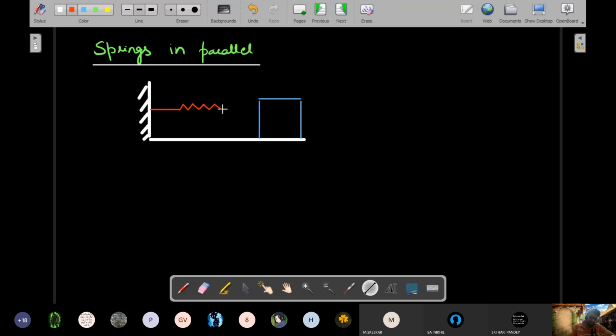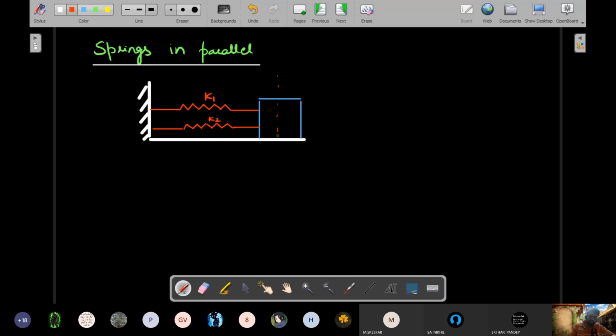So whether you see this symbol or the helical symbol in mechanics, you consider them to be springs only. In electricity and magnetism, this will become resistance and that will become inductance. But in mechanics, both of those are symbols for springs. Okay, Hooke's law springs. So assume this is your K1 spring and this is your K2 spring.